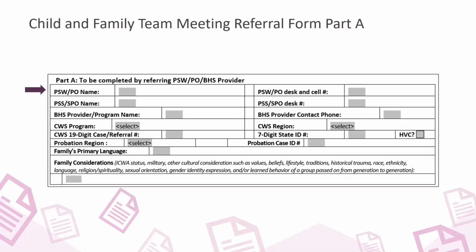The Family Considerations section of Part A informs the facilitator of dynamics that may be occurring in the home, such as power dynamics, sensitive topics that may be uncomfortable for the youth to hear or discuss during the meeting, and the youth's name and pronouns. Completion of this section will allow for a more robust, safe, and collaborative meeting. The BHS provider may choose to have a more detailed conversation about these considerations with the facilitator before the meeting.